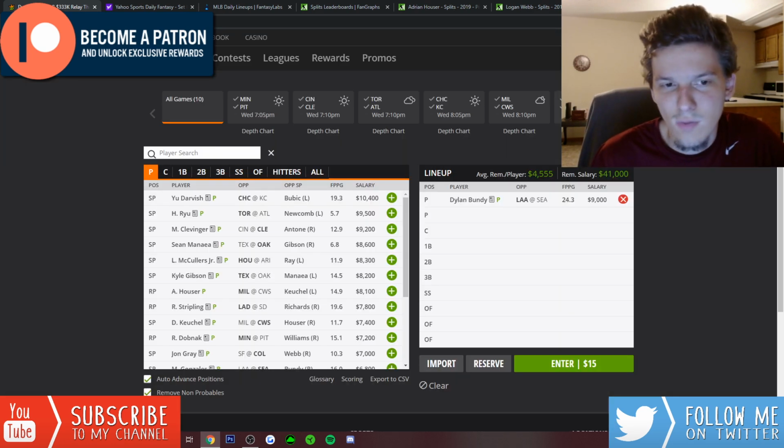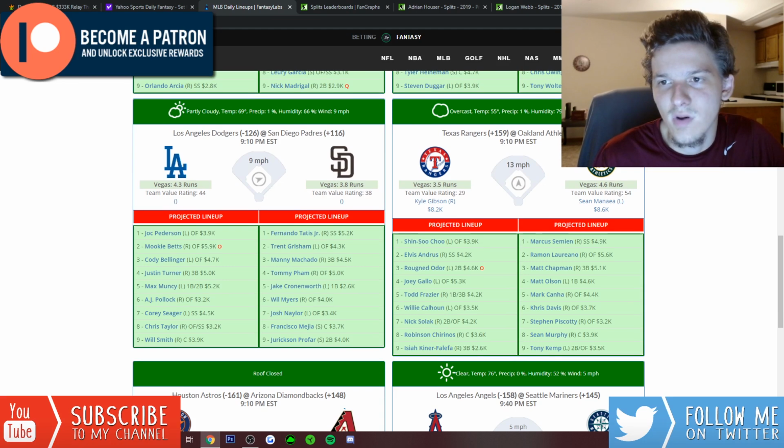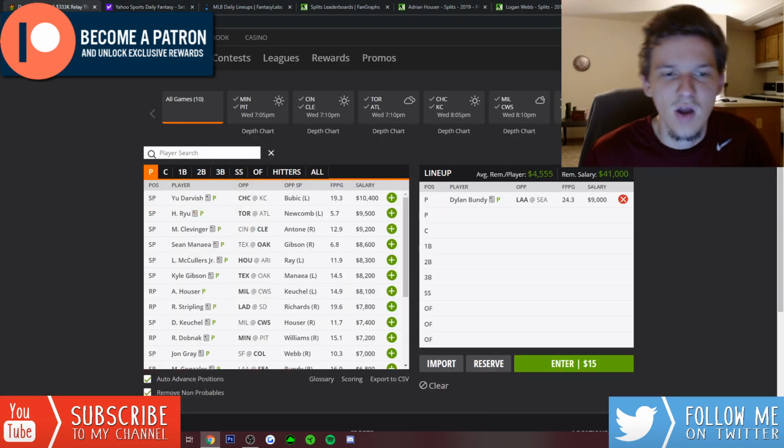If you want to take a shot on Manaea, I don't mind it just because the matchup is so good. For what it's worth, the Rangers do have the lowest implied run total on the slate. Manaea is really cheap on Yahoo too. I mean, he's $34 over here. He's $1 less than McCullers, $1 less than Robbie Ray. He's cheaper than guys like Hauser and Stripling. So I do like taking the shot on Manaea.